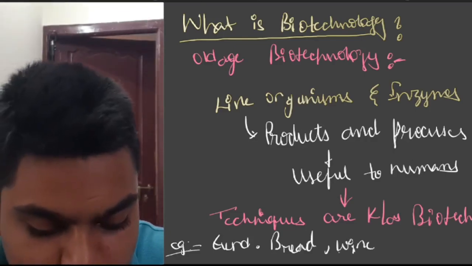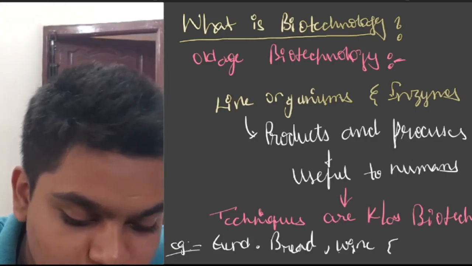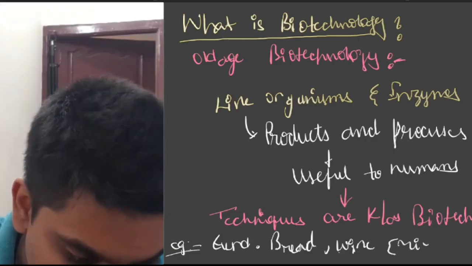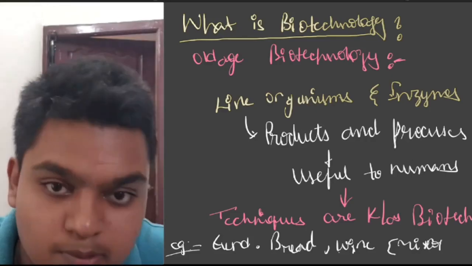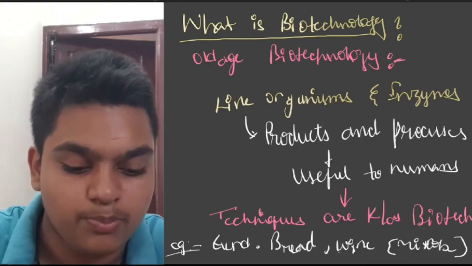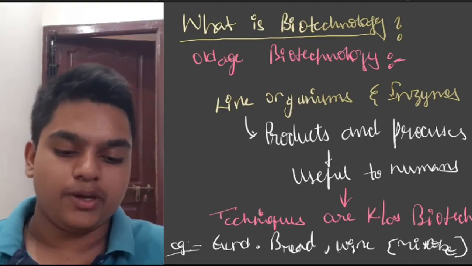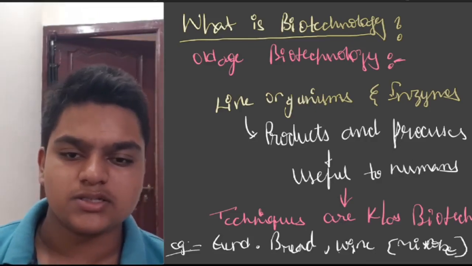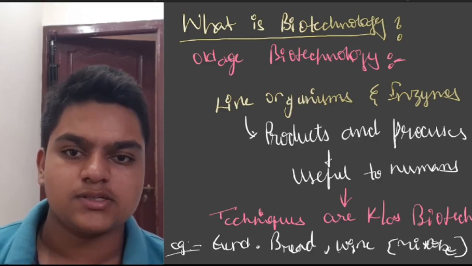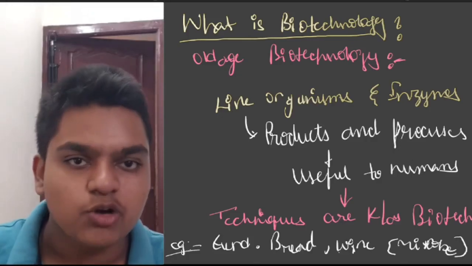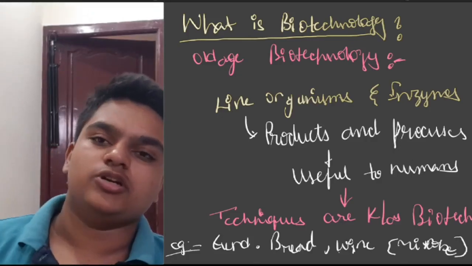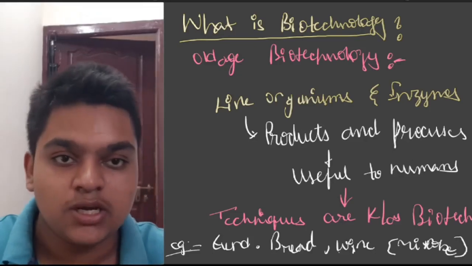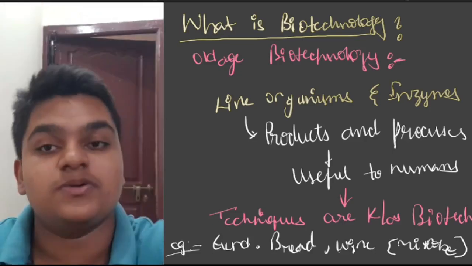Curd, bread, wine, these were microbe mediated. Bread and wine are made from yeast, a unicellular fungus. That is a microbe. So these are microbe initiated. This is the definition of biotechnology as per the olden days.